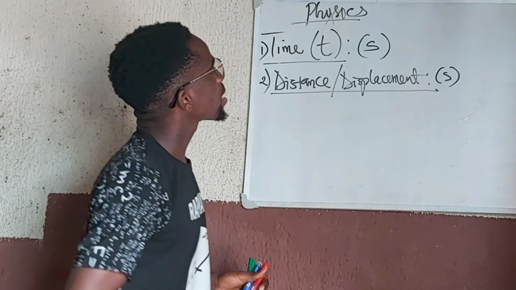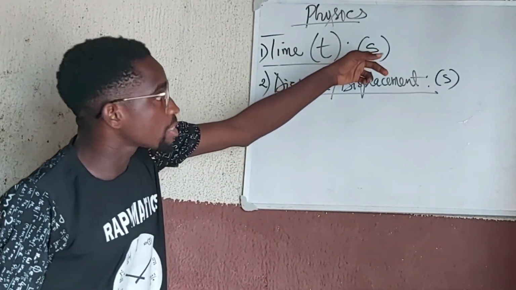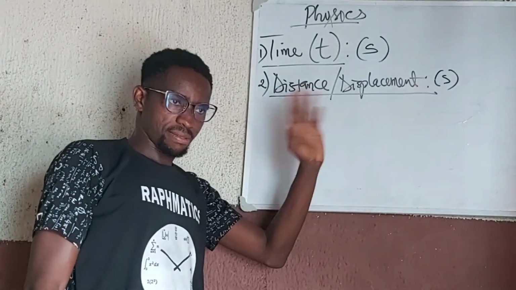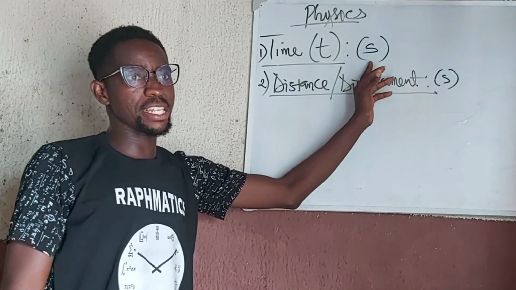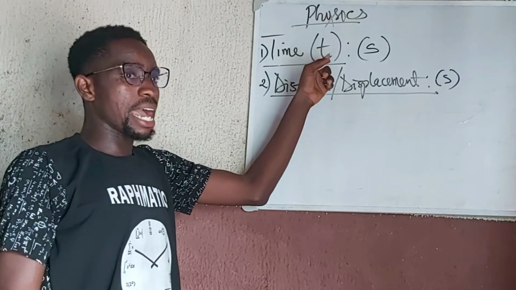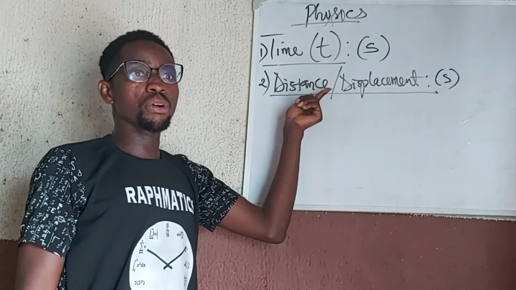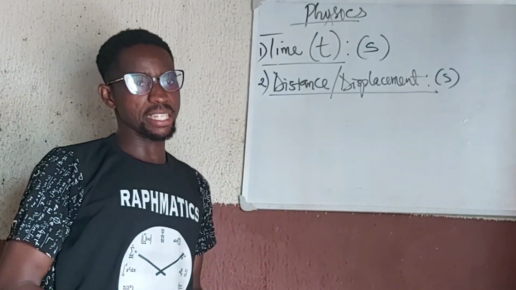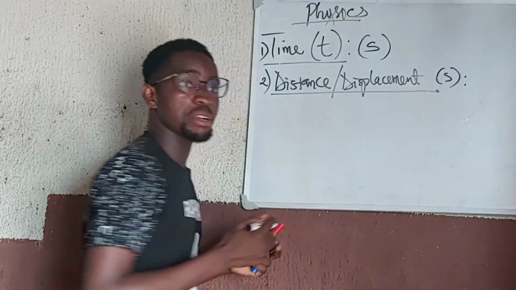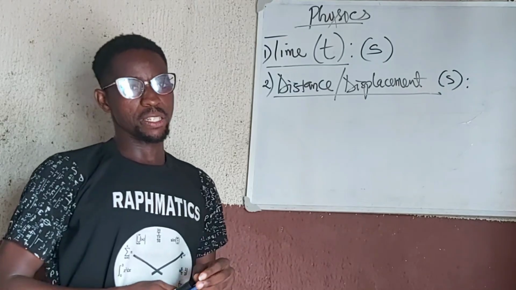Now, please note that this s here is the unit of time, seconds, but this s here is the symbol for distance, so that you don't mistake them for the same. Here we are using s to represent the symbol of distance or displacement. So distance or displacement, either of them can be represented with this letter s. Okay, so what is distance and what is displacement?